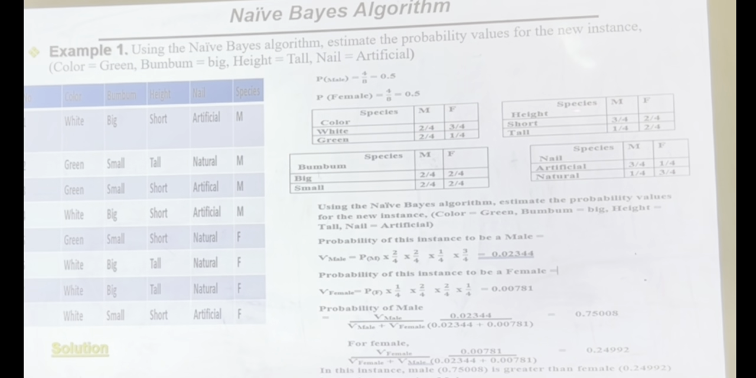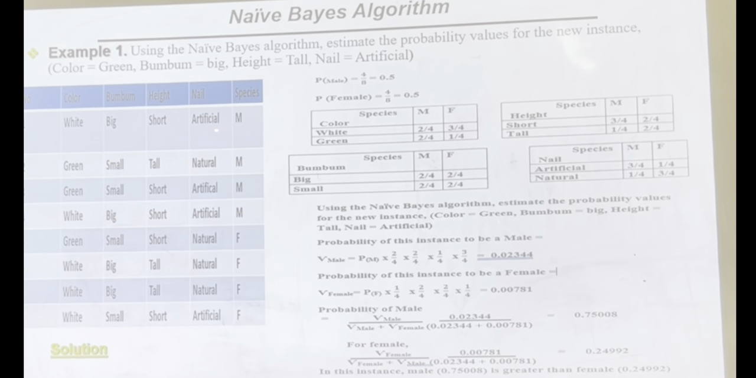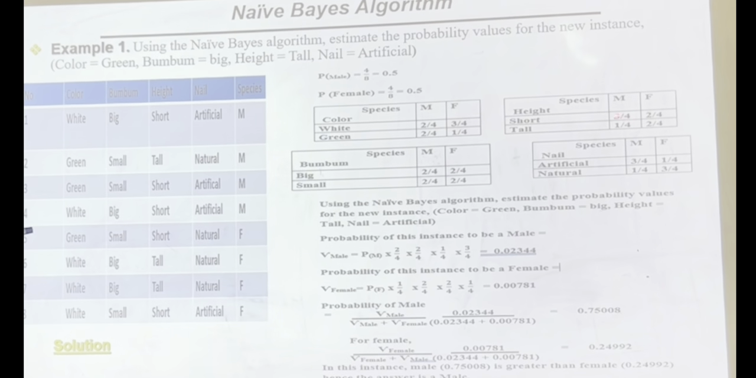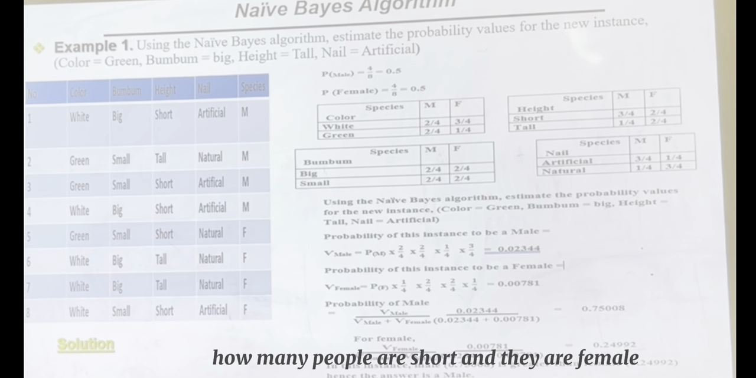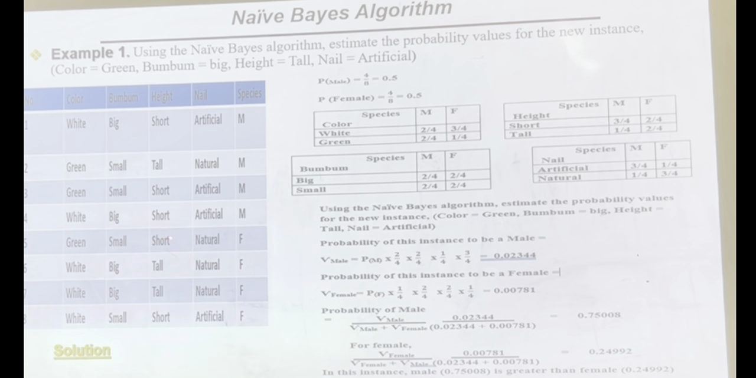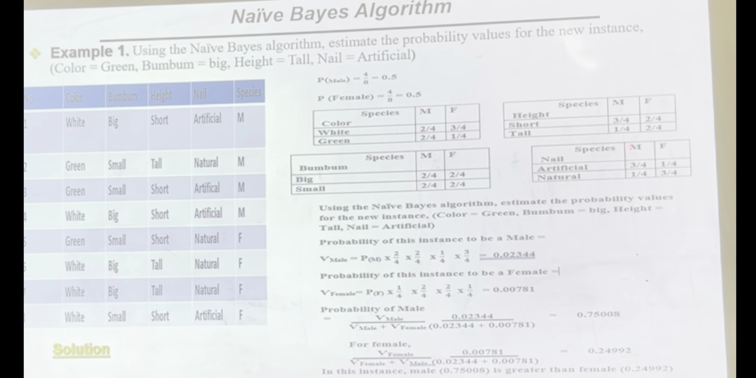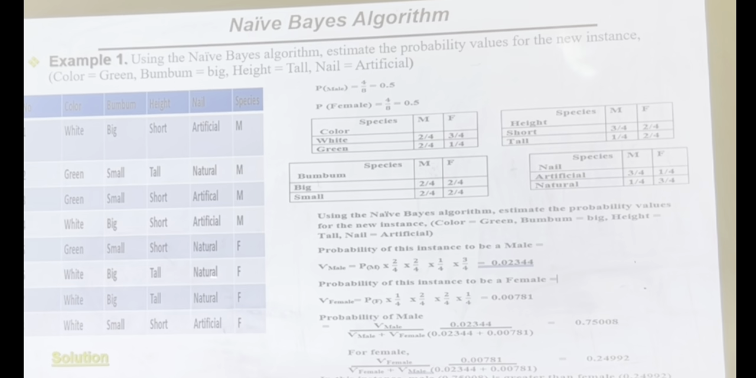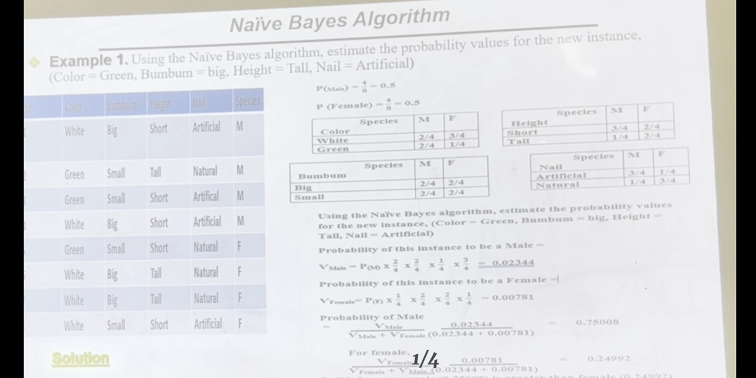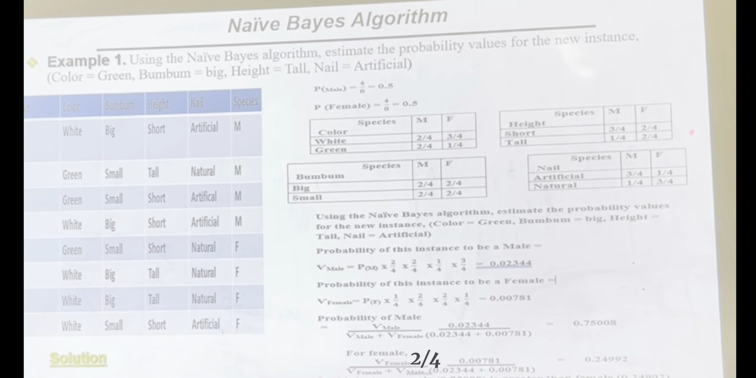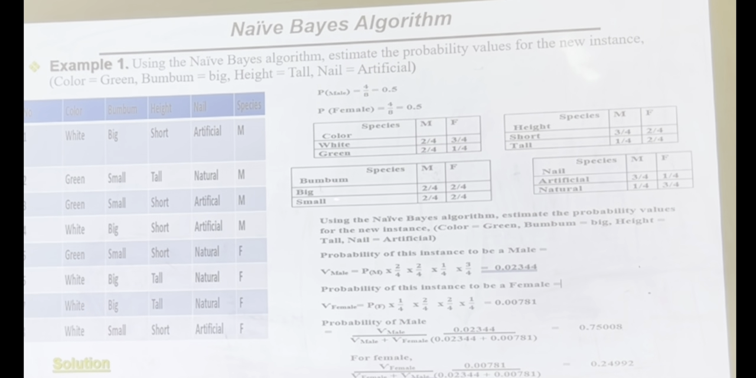How many for height? We have short and tall. How many people are short and male? Short, that's 1, another short, 2, 3. So 3 over 4. I do it for female. How many people are short and female? 1, 2. So 2 over 4. I do it for tall. How many people are tall and male? 1. So that is 1 over 4. How many people are tall and female? 1, 2.